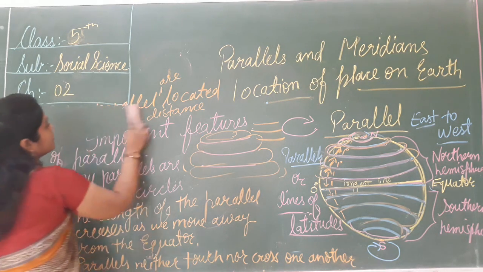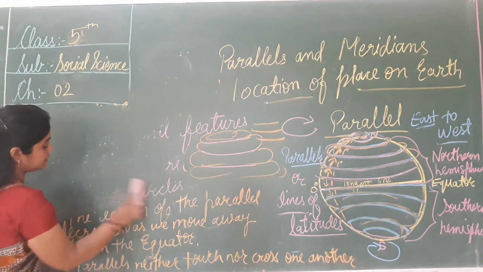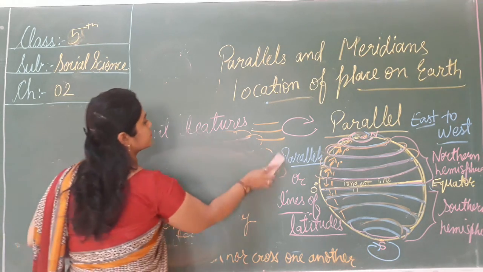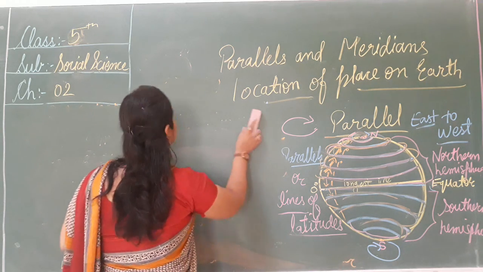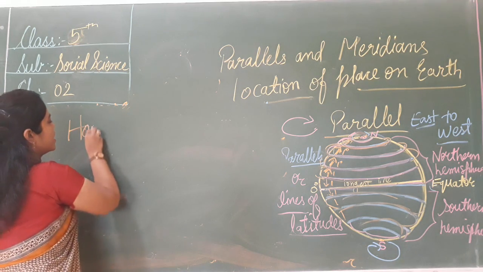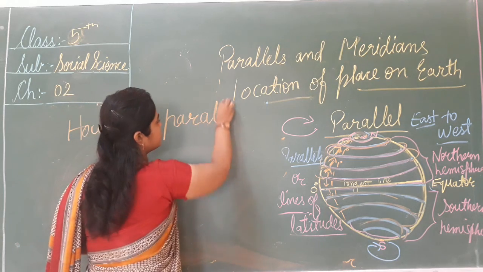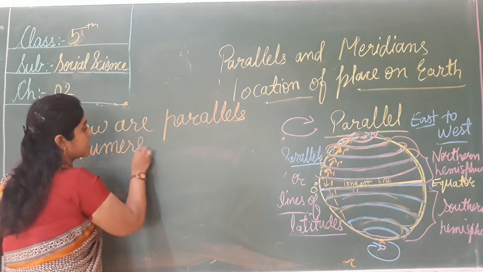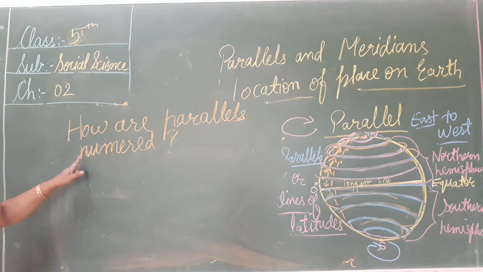Now we read how parallels are numbered. How are they numbered? इनकी numbering कैसे होती है? How many lines are there in these parallels? So the question is, how are parallels numbered?